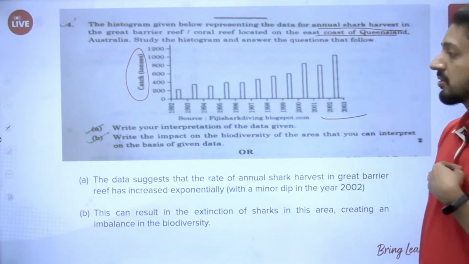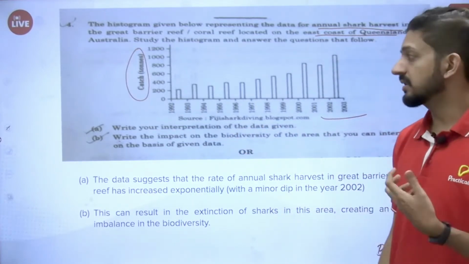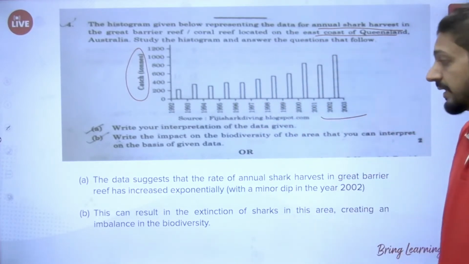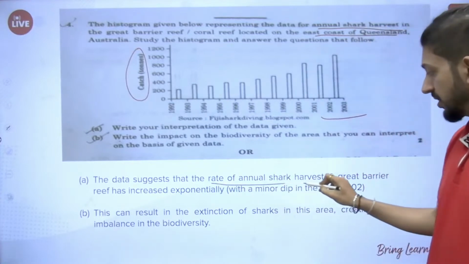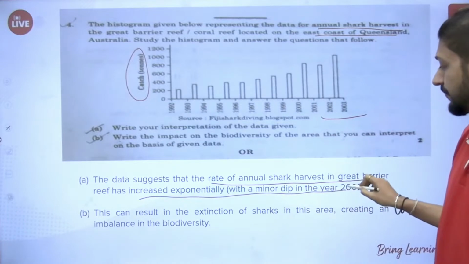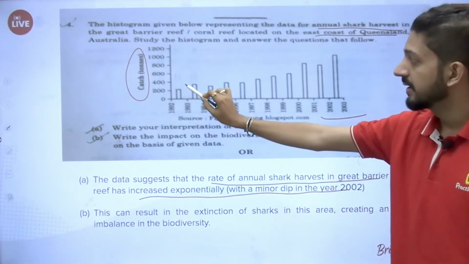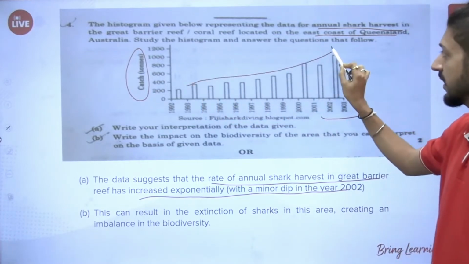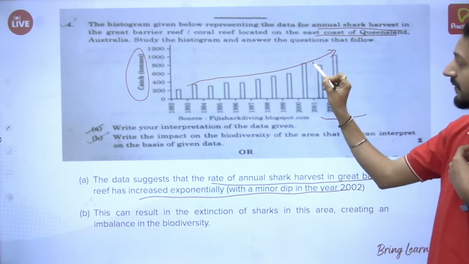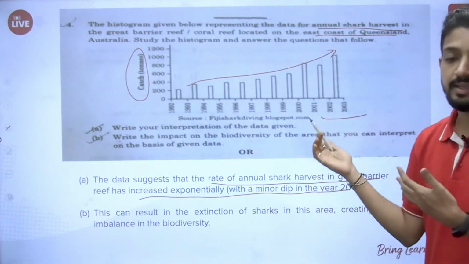Okay. So write your interpretation of the following given data. According to this data, what do we find? Just analyze the histogram. The rate of annual shark harvest in the Great Barrier has increased exponentially with a minor dip in the year 2002. So right from 1992 if we see, there is an increase, right? With a minor dip in 2002, there was a slight dip, but otherwise it has been continuously increasing. That is the interpretation of this data.